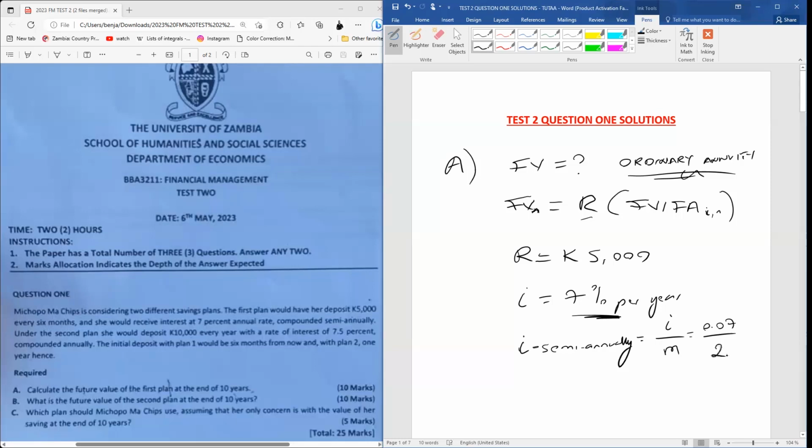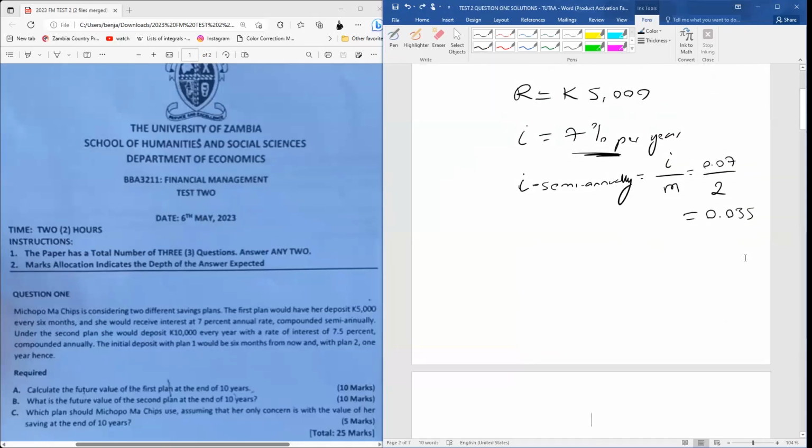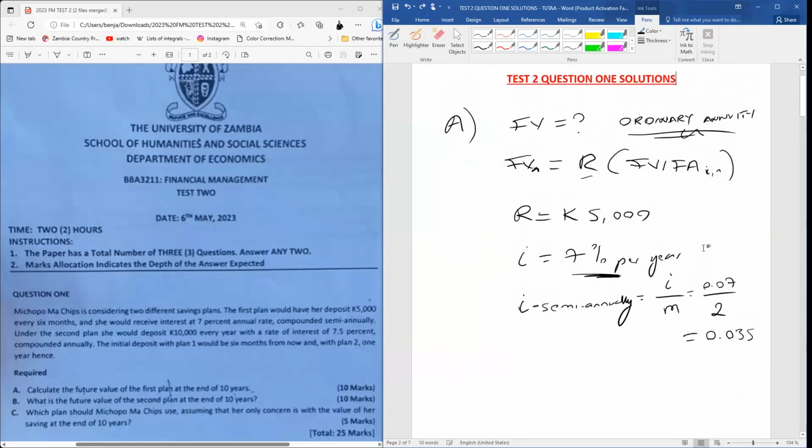So divided by 2 there. When we divide 0.07 by 2, we're going to have 0.035. That's what we're going to have there. So this becomes our interest rate semi-annually, but we need to convert this into a percentage. If we're going to do that, we're just going to multiply this 0.035 by 100%, which will give us